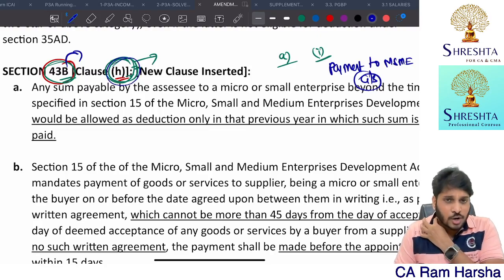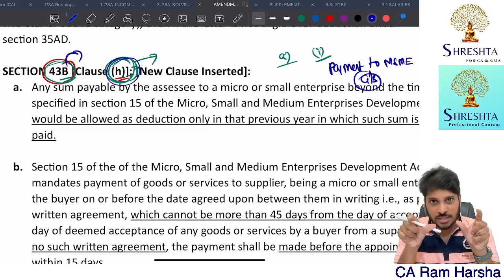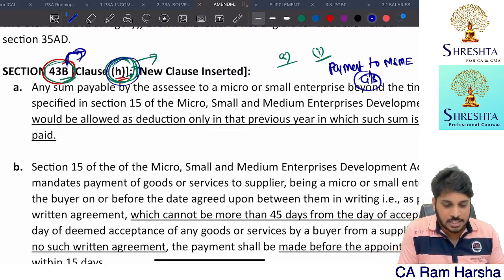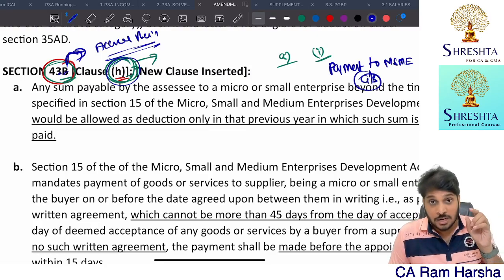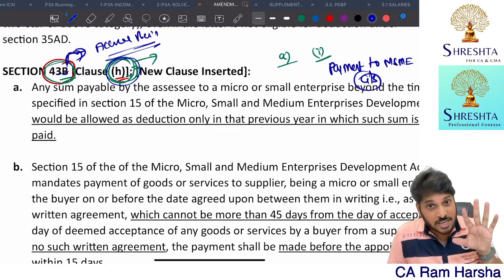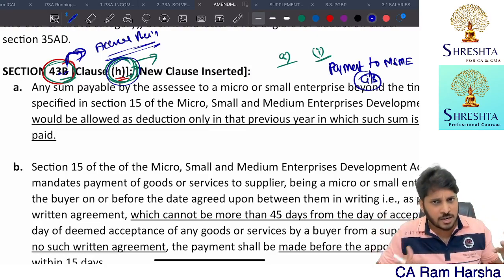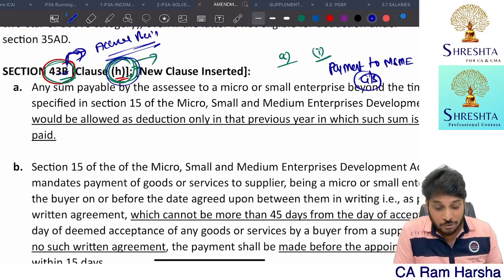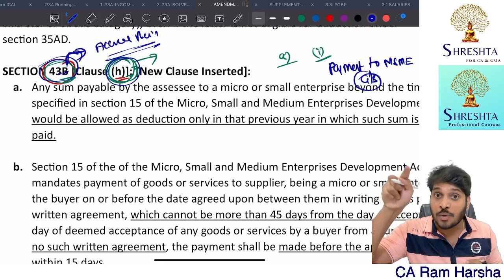So generally, what is 43B? What does the section say actually? The section says, if any expenditure is incurred during the year on mercantile basis, so this 43B section is applicable only for assessees who are following accrual basis, obviously. If an assessee is following accrual basis under income tax for PGBP purpose, all expenses you can claim as deduction on accrual basis. Means if you incur, you can claim deduction. But 43B expenses alone, you can claim deduction only if those expenses were actually paid.